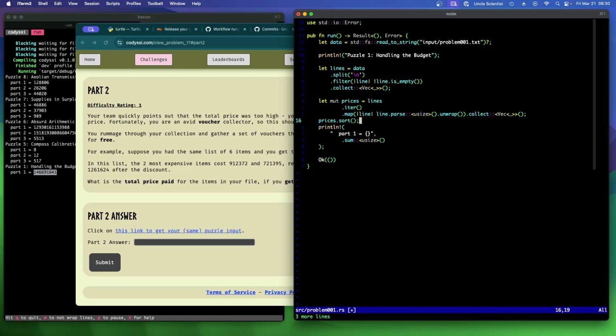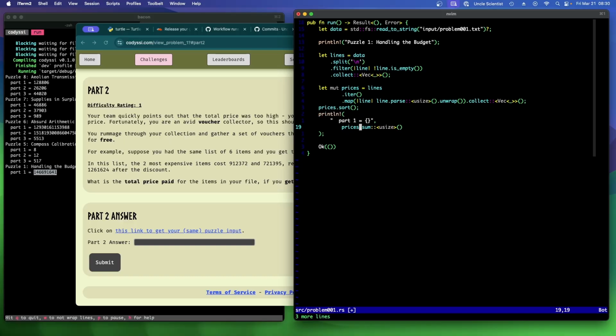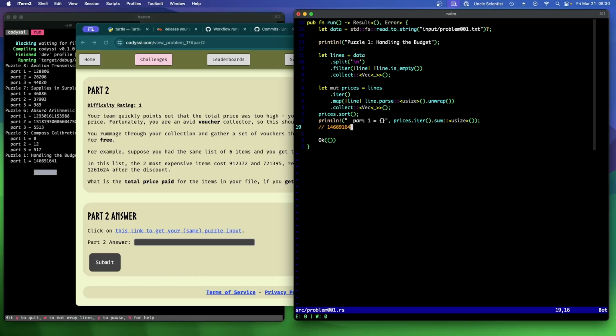And then we want all but the last 20. So this is actually just prices iter, yeah, prices iter sum. Well, this will give us this number. Again, I got to put it in a comment. That looks like the same number.